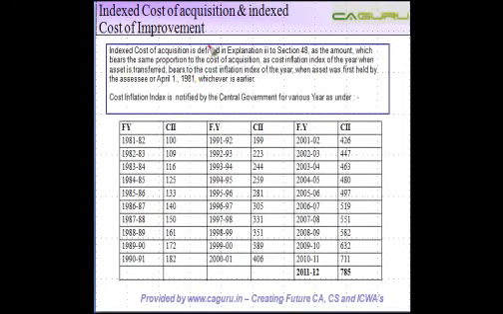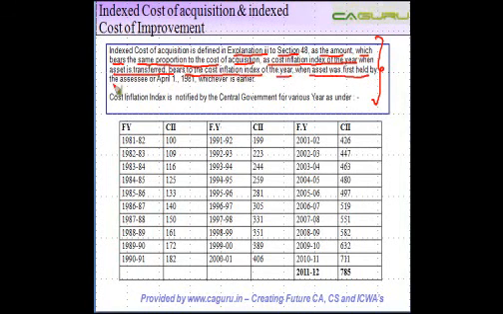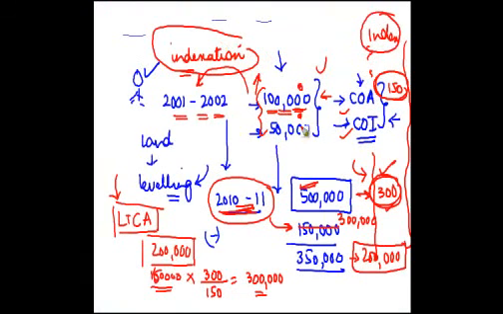Right? Coming back to the legal part of it, which is now easier to understand, index cost of acquisition is defined in Explanation 3 to Section 48 as the amount which bears the same proportion to the cost of acquisition as the cost inflation index of the year when the asset is transferred bears to the cost inflation index of the year when the asset was first held by the assessee, or April 1, 1981, whichever is later. So basically, what did I do here?